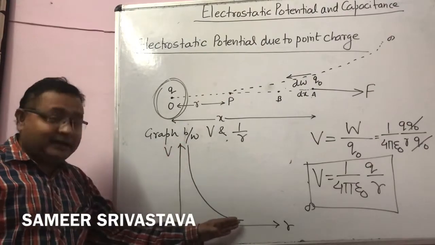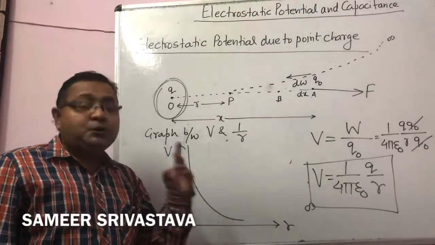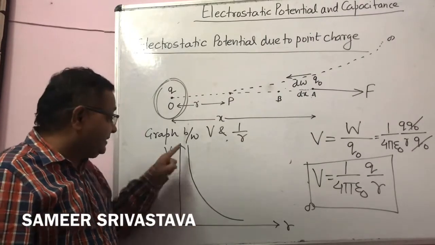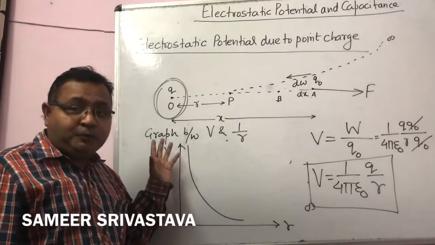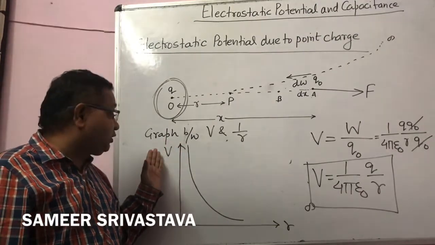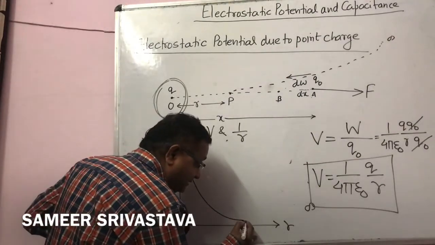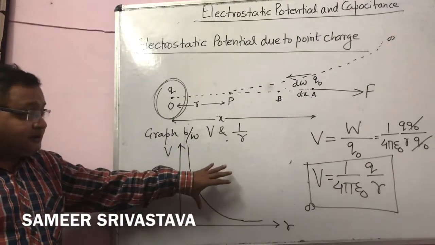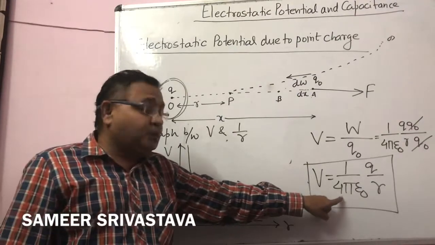Okay, this is the graph of variation of potential with respect to distance. So if you want to make a graph for the variation of potential and distance, you can make the graph like this. Okay. Now this is the derivation for the electrostatic potential due to a point charge.